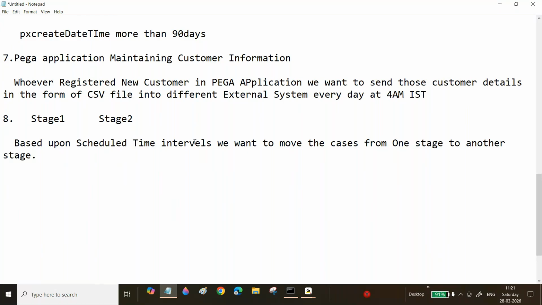Sir, based upon the schedule time intervals means, within 7 days of time, after 7 days, automatically I want to move those cases from one stage to another stage.